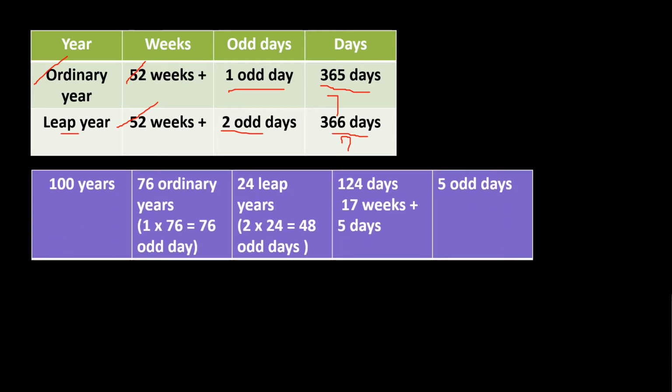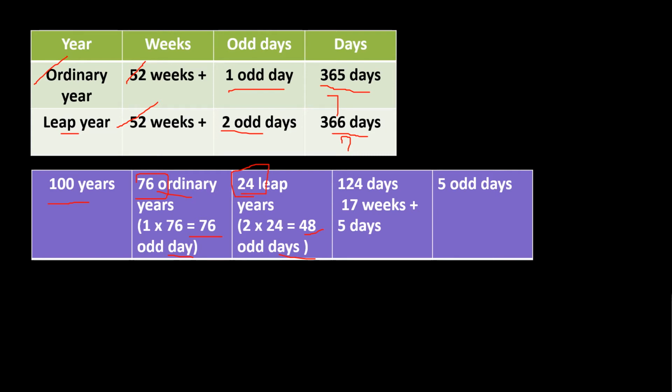Next is the calculation for 100 years. In case of 100 years there will be 76 ordinary years and 24 leap years. So we know that for one ordinary year there will be 1 odd day. So in 76 ordinary years there will be 76 odd days. And in one leap year there will be two odd days. So in 24 leap years there will be 2 into 24, that is 48 odd days.